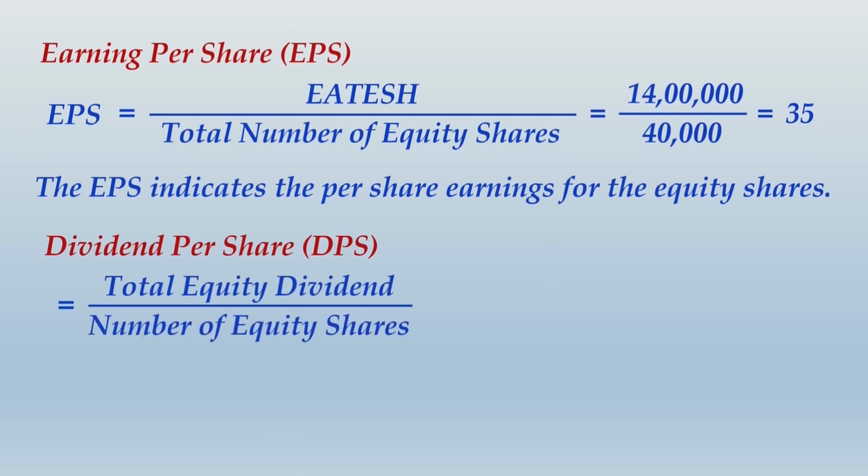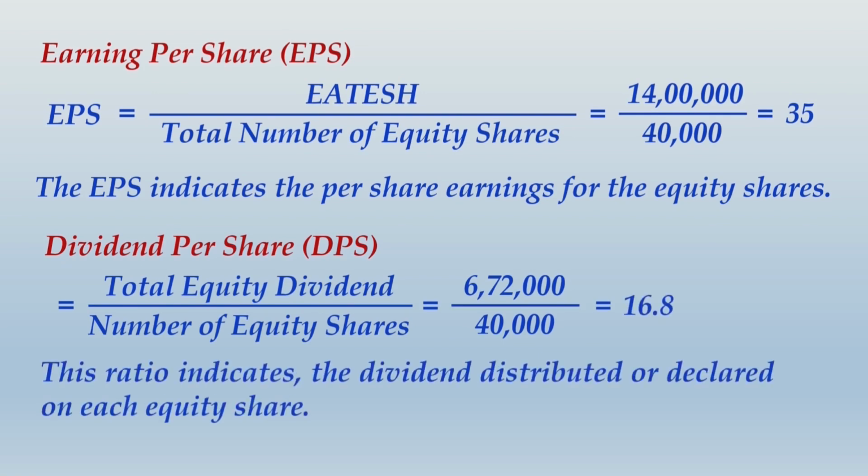It is total equity dividend divided by number of equity shares. So total equity dividend, 6,72,000, divided by number of equity shares would give you 16.8 as dividend per share. Genuinely, I don't find any need to give any explanation on any of these ratios. We have learned these with long-term financing decisions in depth.